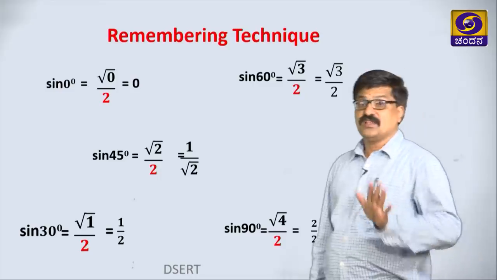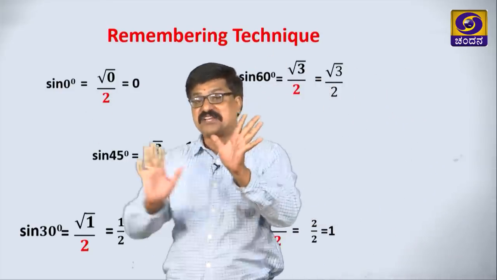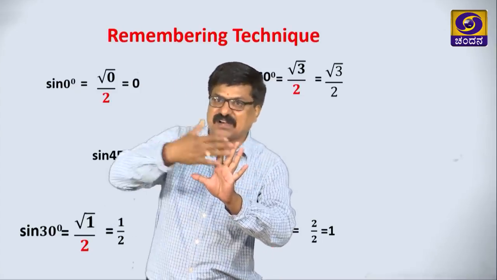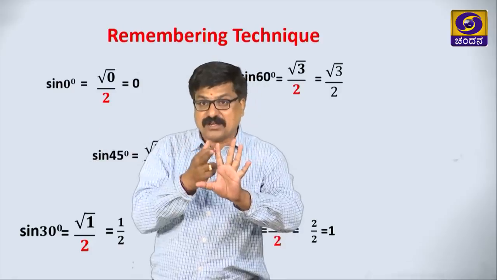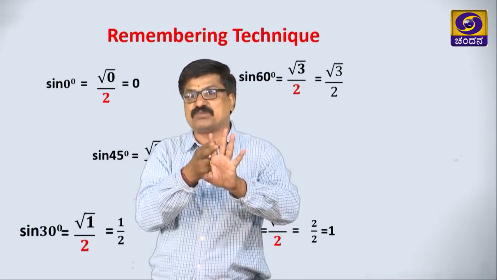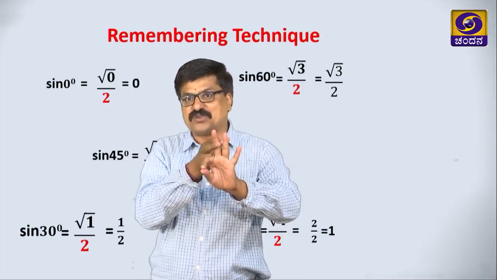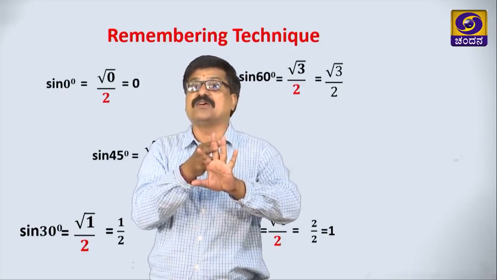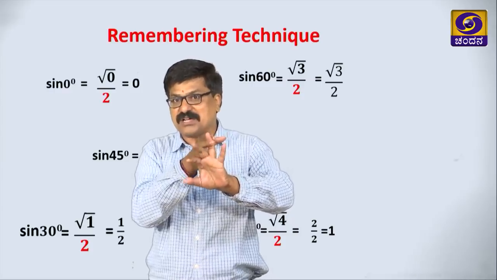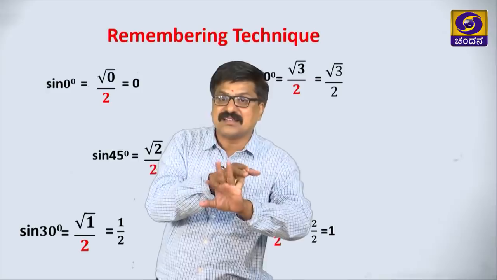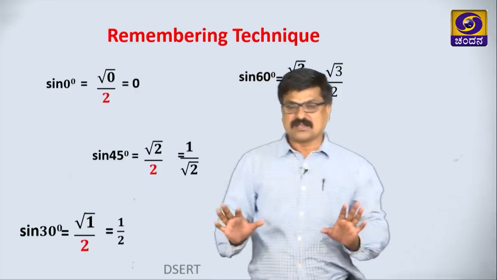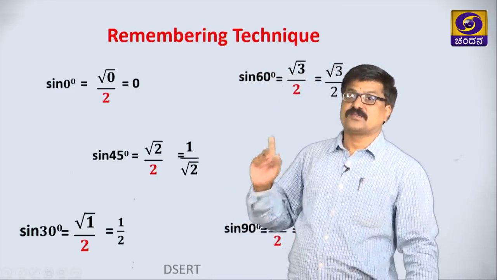Suppose you want to write tan, very simple, just observe here. If you want to find tan 0, the fingers before this by the fingers after this: 0 by 4 is 0. Tan 30 degree, how many fingers are there before this? 1 by 3 means 1 by root 3. Tan 45, 2 fingers here, 2 fingers here, 2 by 2 is 1. Tan 60, how many fingers are there before? 3 means root 3 by 1 is root 3. Tan 90, 4 fingers, 4 by 0 is not defined. Clear? I think this is for the specific angles.